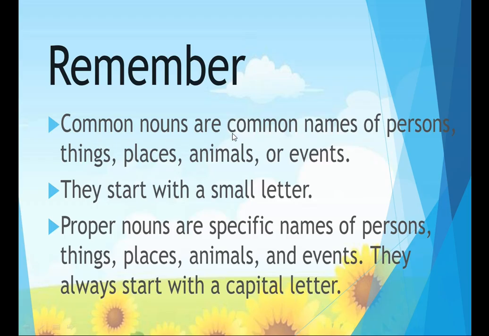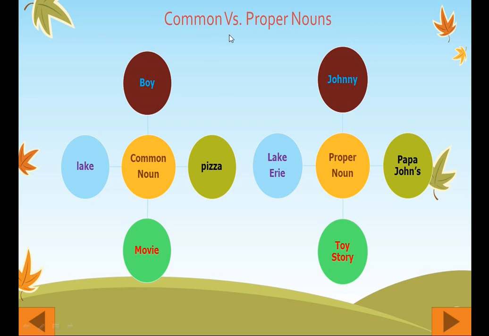Remember, common nouns are common names of persons, things, places, animals or events. They start with a small letter. And the proper nouns are specific names of persons, things, places, animals and events. They always start with a capital letter. Here we can see common versus proper nouns. Boy is common, lake is common, movie is common, pizza is common. But when you give a specific name to these nouns, it becomes proper. Like Johnny, Lake Erie, Toy Story, Papa John's Pizza. Okay, these are the proper nouns.